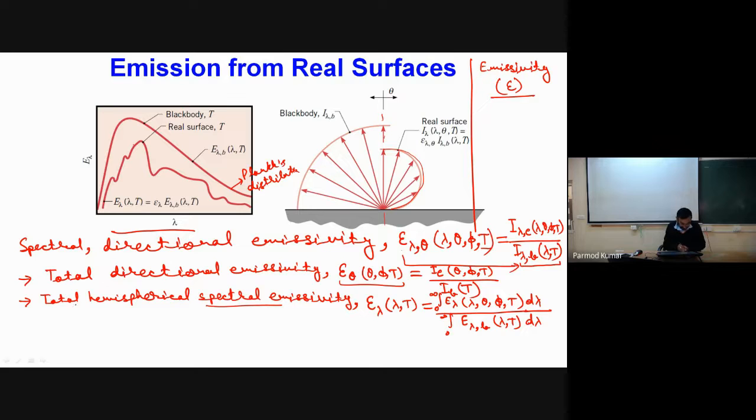So what we are considering over here, we are saying that over the entire hemisphere, we have done the average over the direction, and only we are considering the effect of wavelength to determine the total hemispherical spectral emissivity. Okay. So now, when we will be determining this, sorry, I have made one mistake.